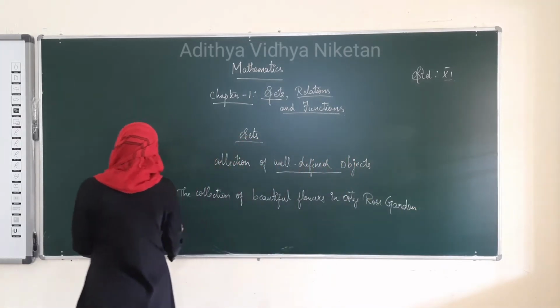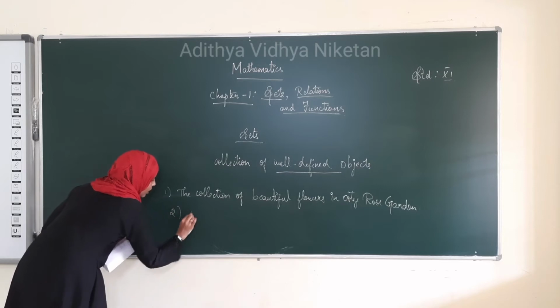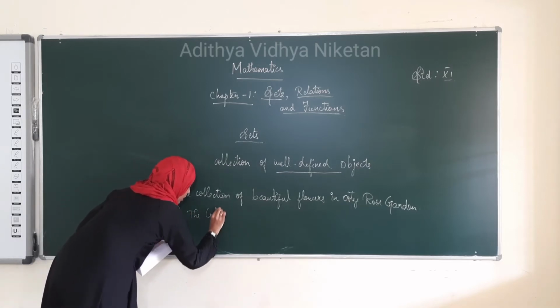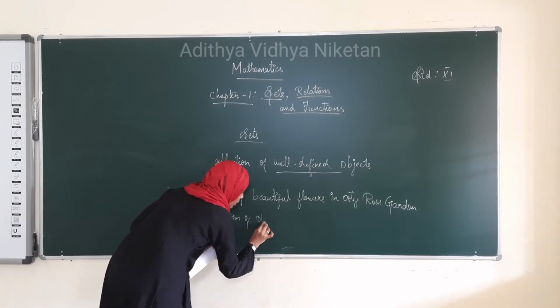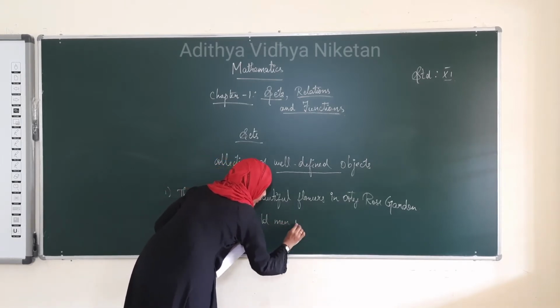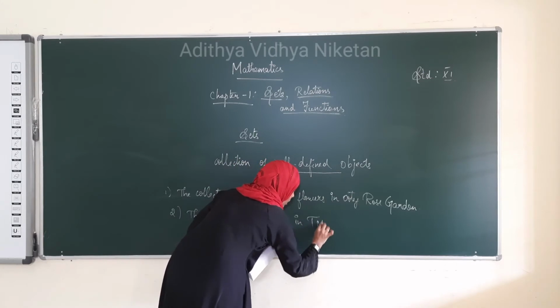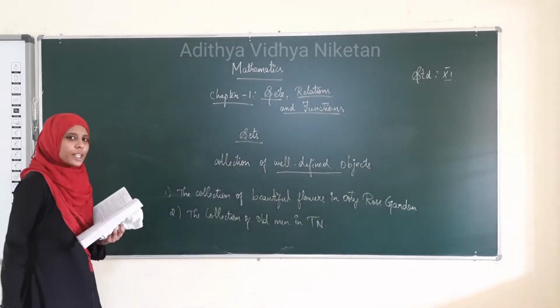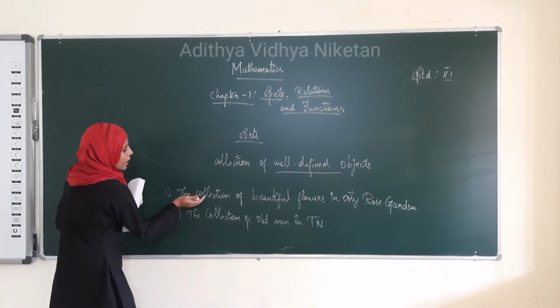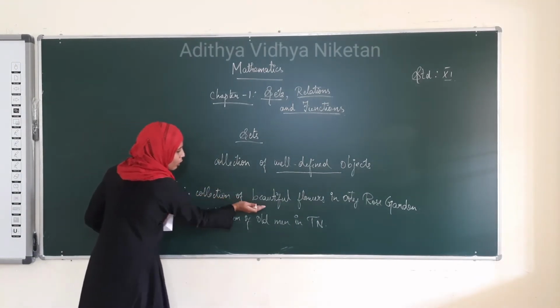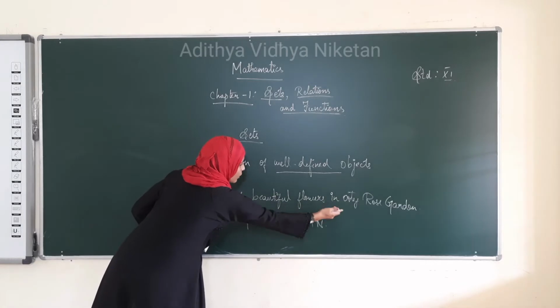And the second example they have given is the collection of old men in Tamil Nadu. They have given 2 sentences. We have to see whether these 2 are sets. That is, this collection of beautiful flowers in Ooty Rose Garden.